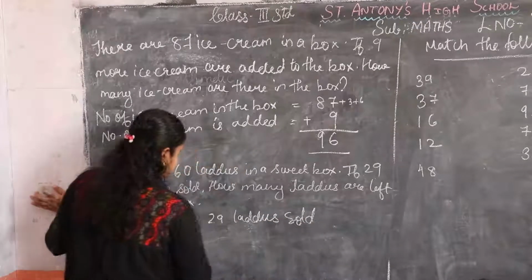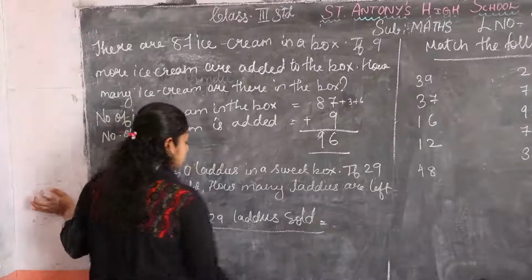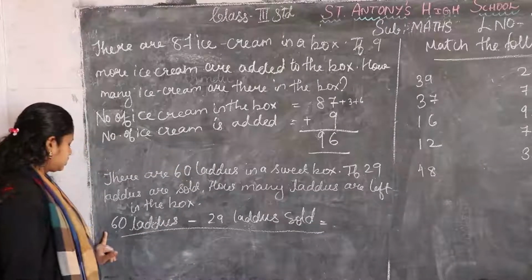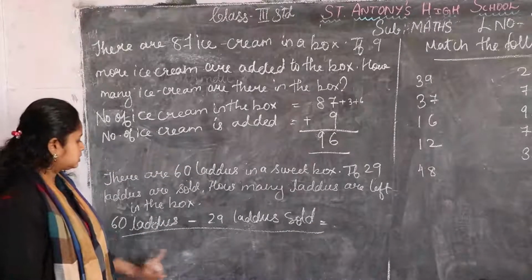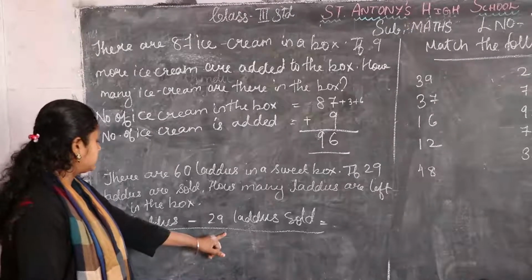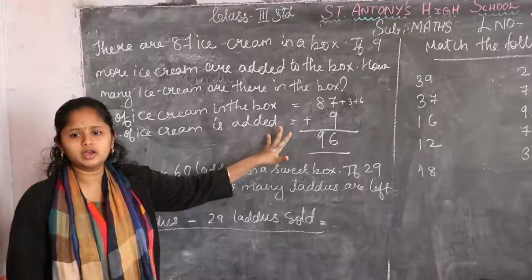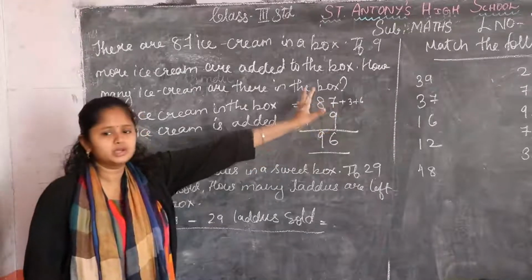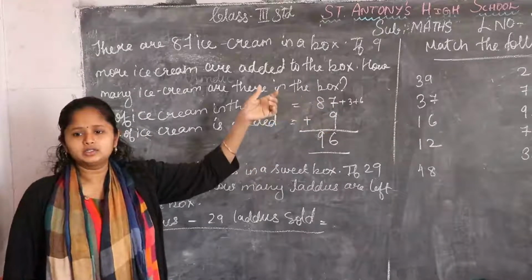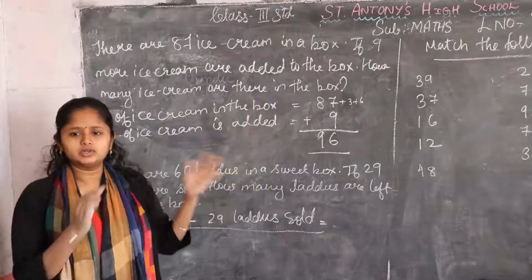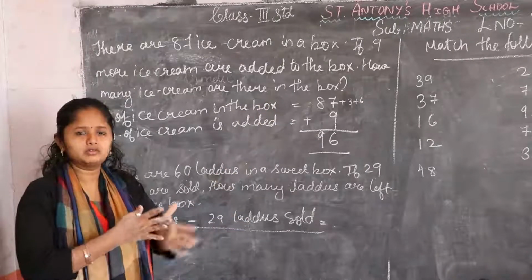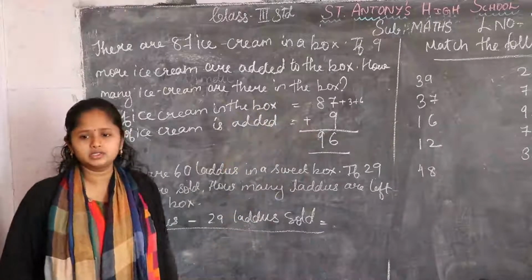So how much will be left, children? We have to see that. Okay. So 60 minus 29 is how much? As we have done here, we have to make this number a round figure. We have added 3 plus 6. Yes, what we have done, we have divided this 9 into 3 plus 6.